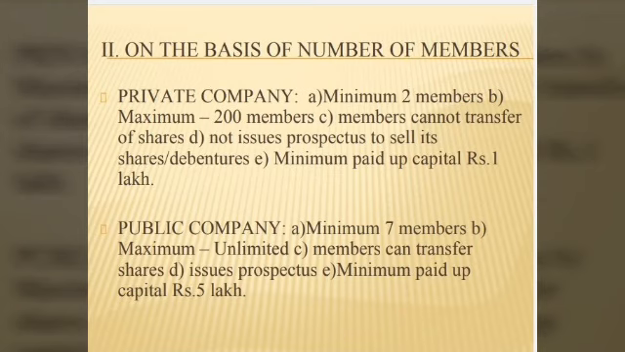The maximum is unlimited. The members in the public company can transfer their shares freely to anyone, and the public company can issue prospectus. That is, they can call the public or sell their shares to the public by way of issuing the prospectus. And the minimum paid up capital in the public company is rupees 5 lakhs. This is regarding the private company and public company.